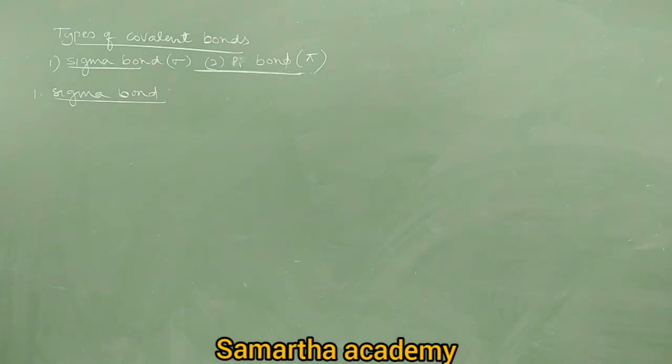Similarly, what about a pi bond? The covalent bond which is formed by sideways overlapping of atomic orbitals is called a pi bond. Therefore a sigma bond is formed by axial overlapping, and a pi bond is formed by sideways overlapping. Which overlapping is called sideways overlapping? Overlapping perpendicular to the internuclear axis, right? Sideways overlapping always gives a pi bond.